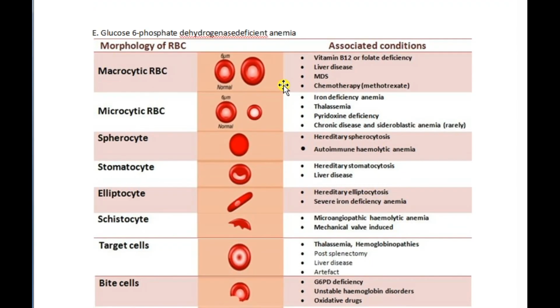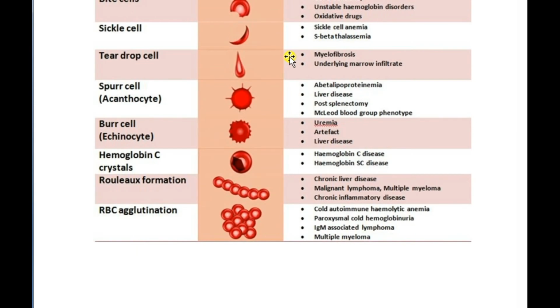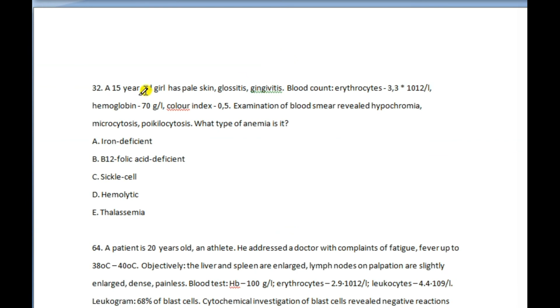Macrocytic RBCs you can see in megaloblastic anemia. A 50-year-old girl with skin glossitis, gingivitis, blood count: erythrocytes 3.3 x 10^12 per liter, hemoglobin 70 grams per liter, color index 0.5. It shows hypochromia, microcytosis, and poikilocytosis.